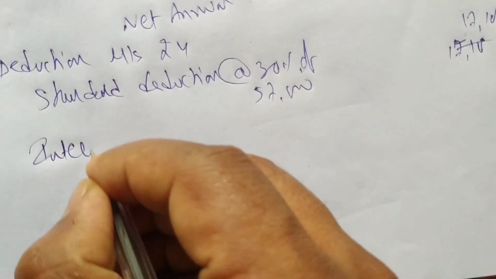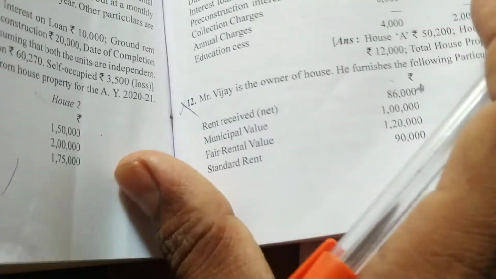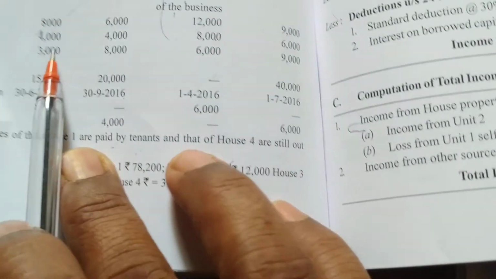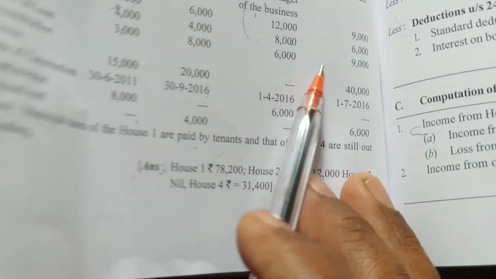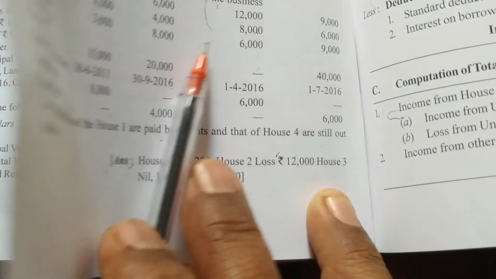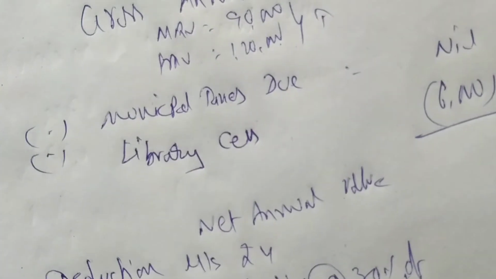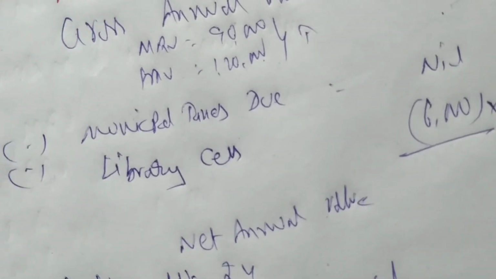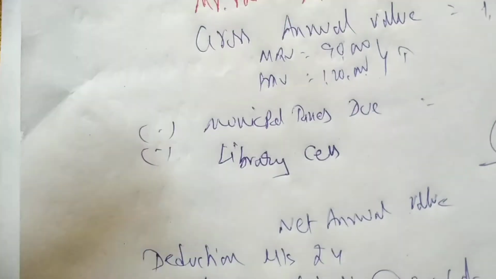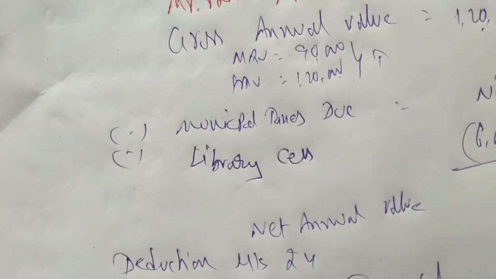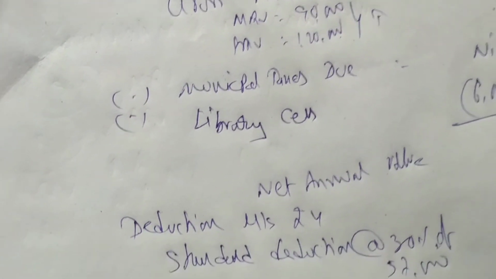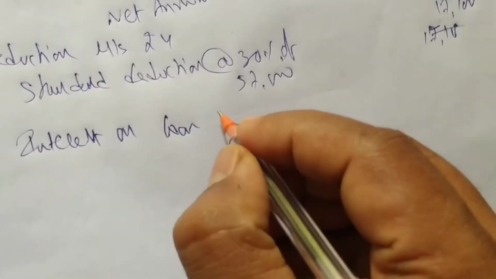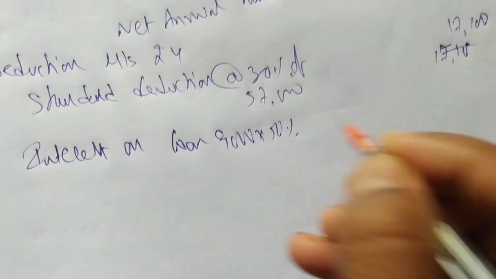Interest on loan. Let me see how much is interest on loan. Interest on loan is 9,000 and pre-construction is 40,000. This date is 2016, we can consider. So interest on loan is 9,000, means we have to do half. Yes, 9,000 we can do half. So interest on loan 9,000. This is for the entire property, you have to take only half.